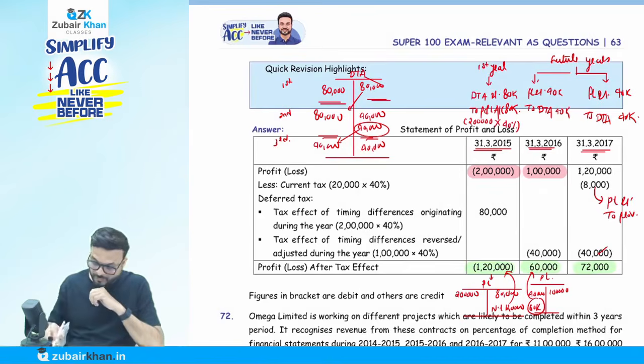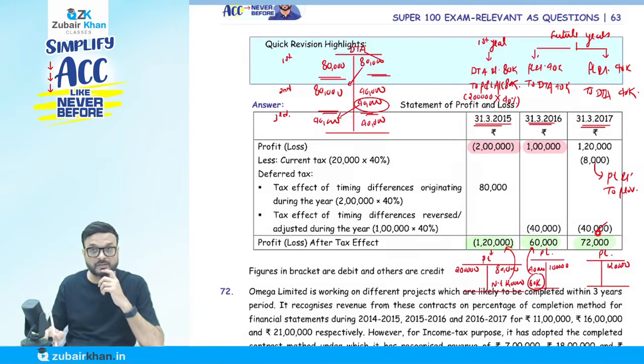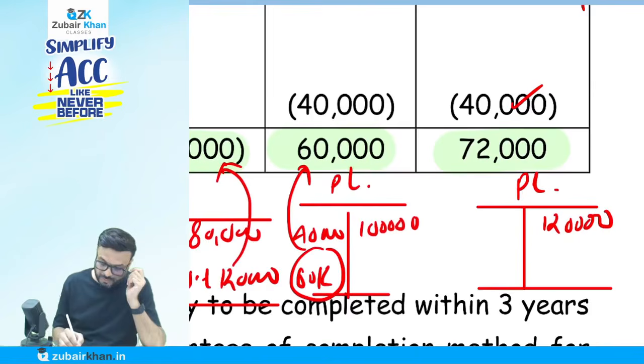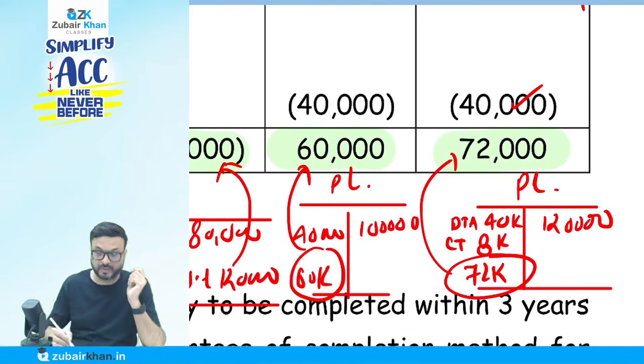Now here, if I go to my P&L account, how is the 72 coming there? How much profit do we have? We have a profit of 1,20,000. Here, what entry do we pass for the reversal of deferred tax? P&L to deferred tax asset. So here I will write that P&L account I will debit to deferred tax asset. How much? 40,000. Now here the current tax is 28,000. So you can see the balance will come to 72,000. Like that we do the accounting in real life.